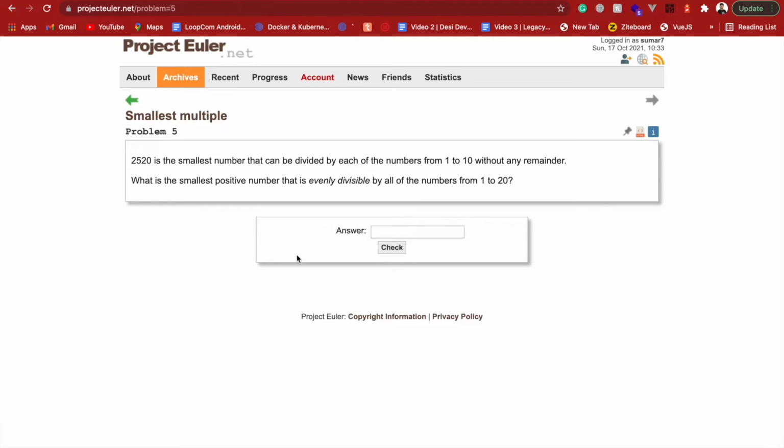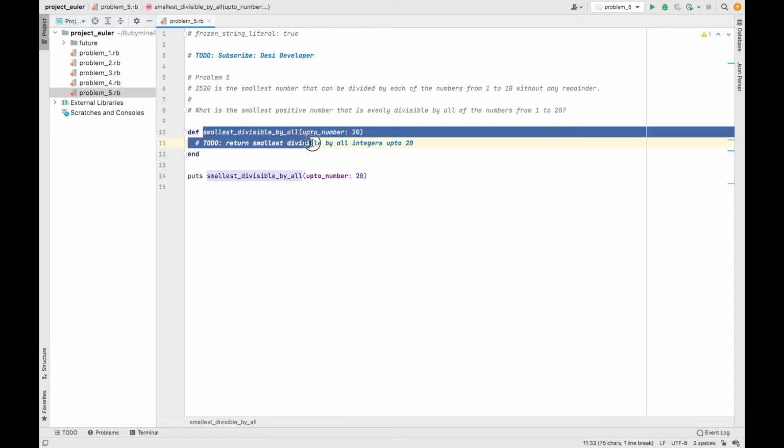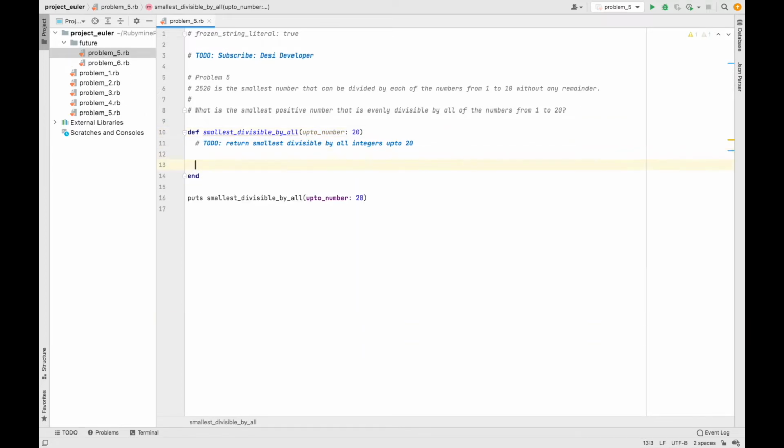Yeah, this should be pretty straightforward. Let's dive into it. As usual, I have prepared a template for this problem. So this method is responsible for finding the smallest number divisible by all up to 20 and returning the result. So we need to find the smallest number divisible by all integers up to 20.